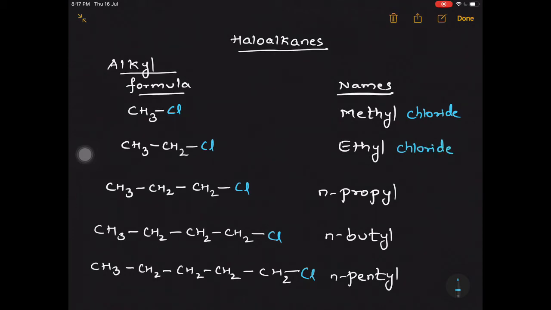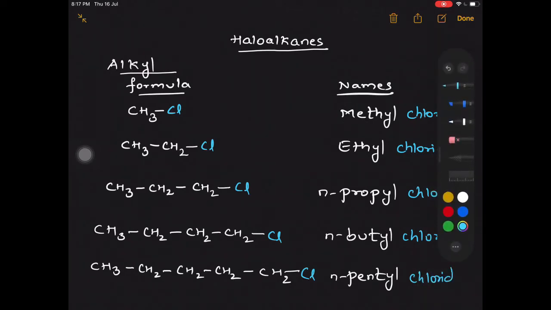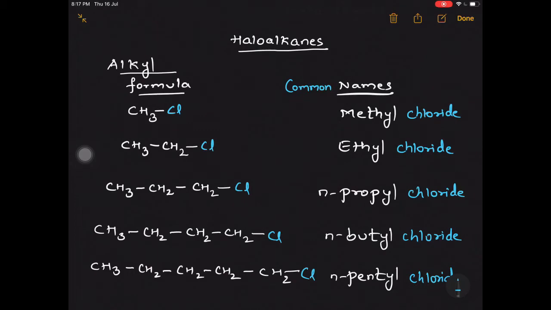The third becomes n-propyl chloride. The fourth becomes n-butyl chloride. And the last one here, in my example, becomes n-pentyl chloride. These are all the common names, or trivial names, of the haloalkanes.